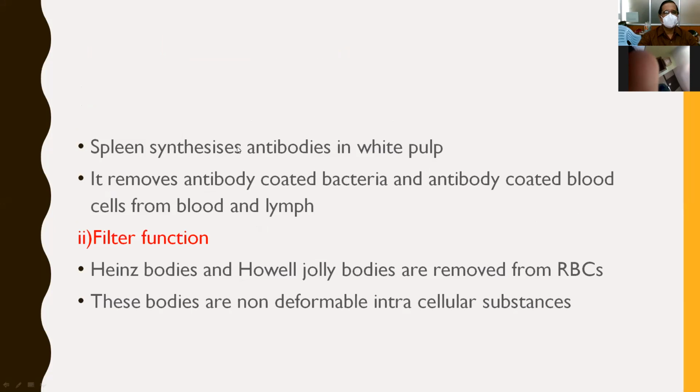And the spleen synthesizes antibodies in the white pulp, and it removes antibody coated bacteria and also antibody coated blood cells from blood and lymph. So any mismatched blood cells which contain the antibody will get destroyed in the spleen.